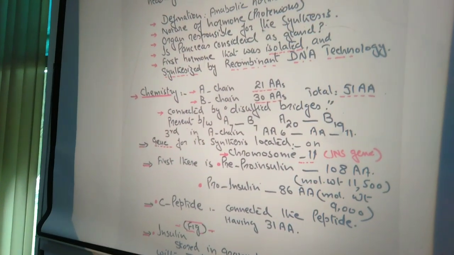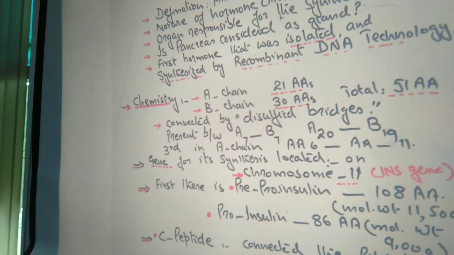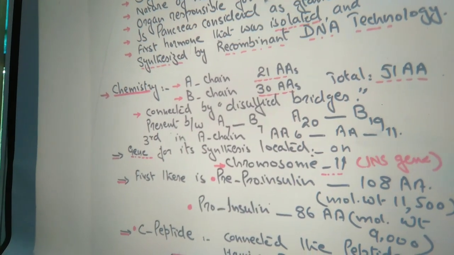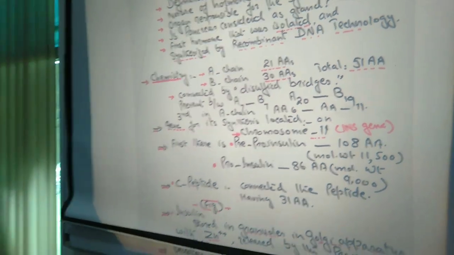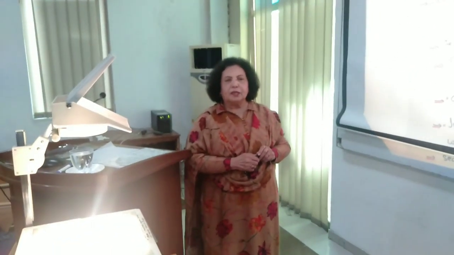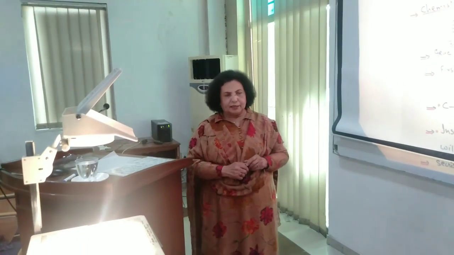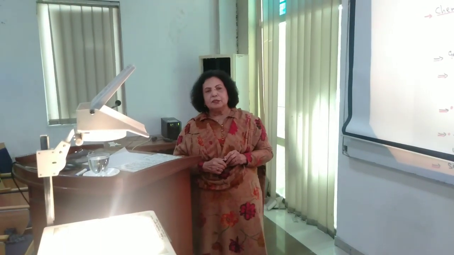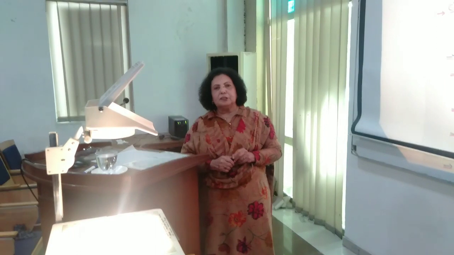Now, coming to the chemistry, because we are going to discuss this hormone under the heading of biochemistry. So the chemistry of this hormone is very important. Chemically, this hormone has two chains, A chain and B chain. As I told you, insulin is a proteinaceous hormone, so it is composed of amino acids. These amino acids are present in two chains, chain A and chain B.